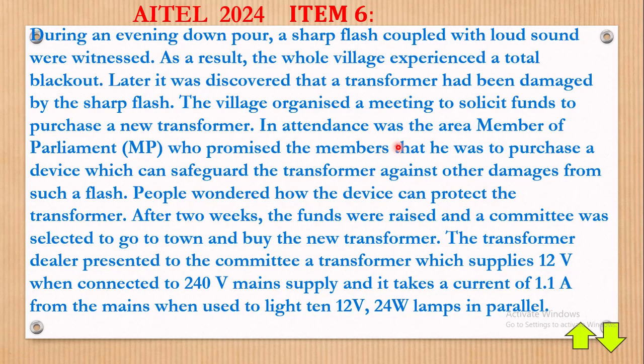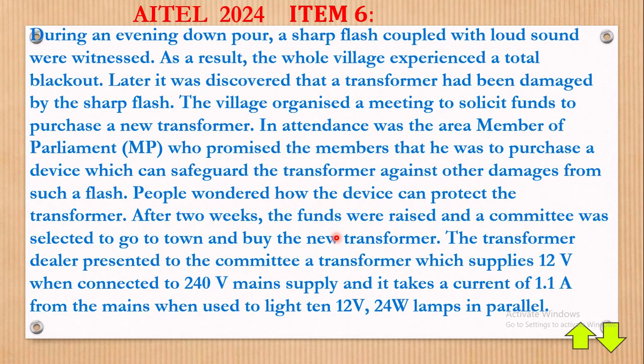In attendance was the area member of parliament, MP, who promised the members that he was to purchase a device which can safeguard the transformer against other damages from such a flash. I really see he would have bought a new transformer other than just getting a control measure. Anyway, even both of them, after all, he's an MP. People wondered how the device can protect the transformer.